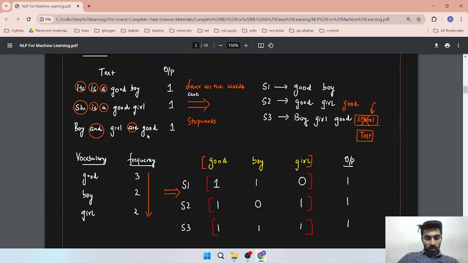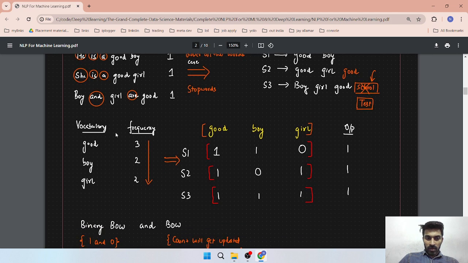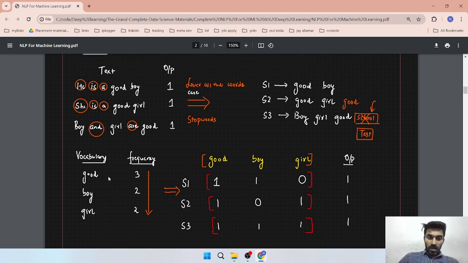So in this, suppose we have sentences like a document, or we can say a row, D1, D2, D3. Firstly we have to apply stemming, lemmatization, stop words removal, and lowercase all the text. Then we will get S1 equal to good boy, good boy, good girl, good girl, boy, girl, good, something like that. Basically this is also a sentiment analysis. Firstly we have to calculate the frequency of each word, and firstly create a unique word dictionary.